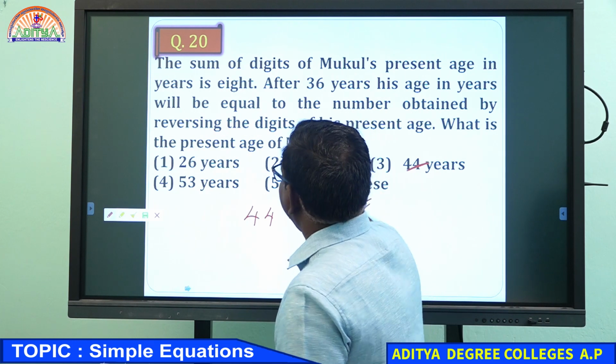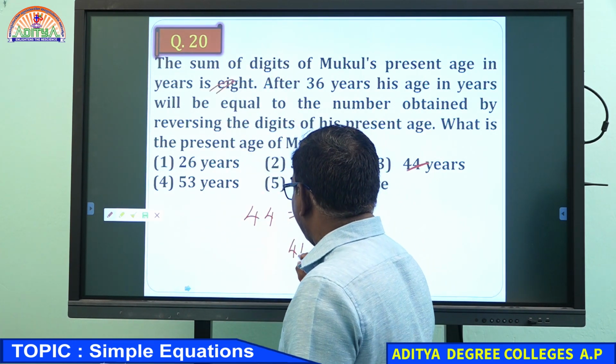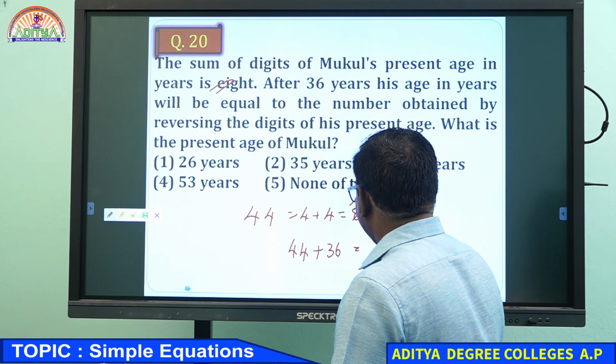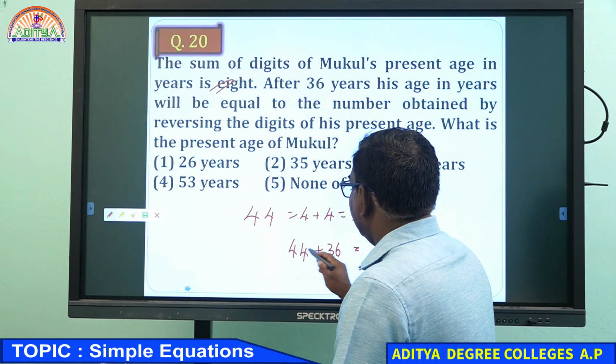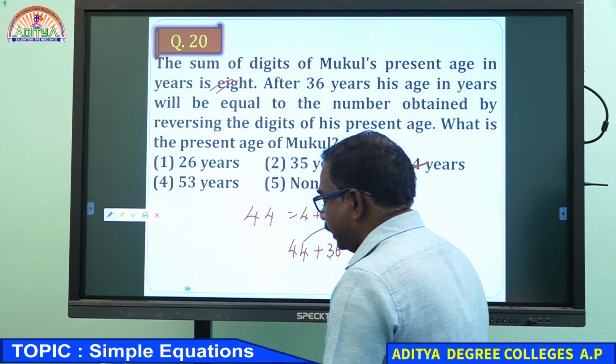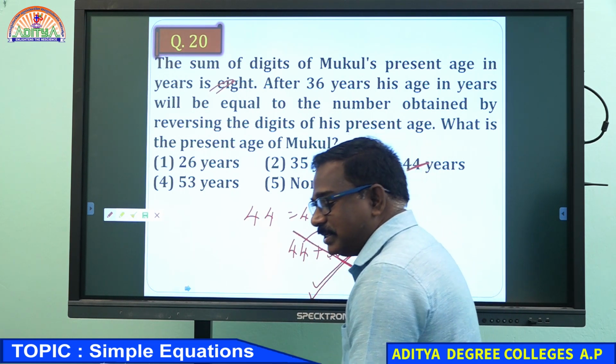So the first condition is satisfied, right. Very good. What is the second condition? 44 after 36 years: 44 plus 36 is 80. If you reverse it, you need to get 44. So this is not satisfying. The second condition is not satisfied, Sweta.